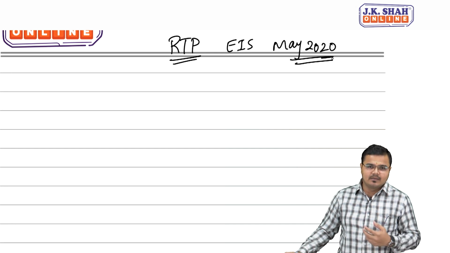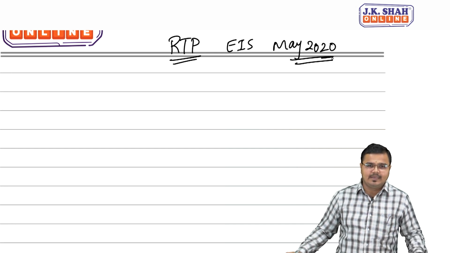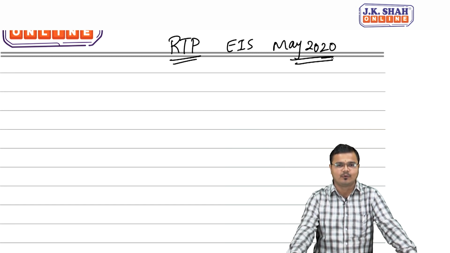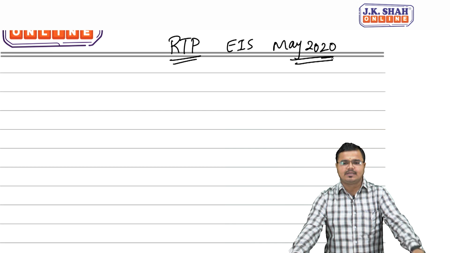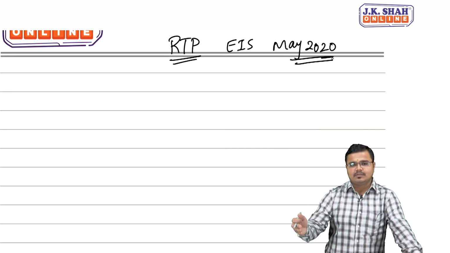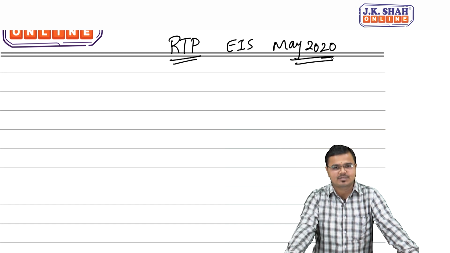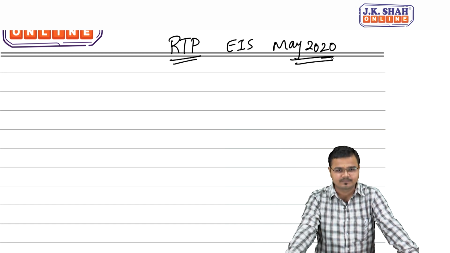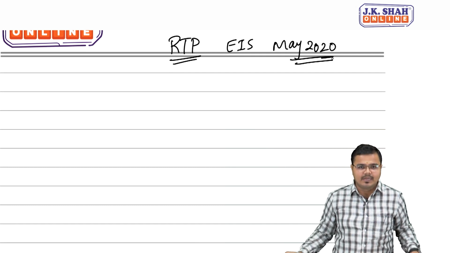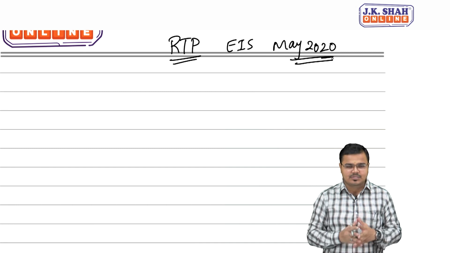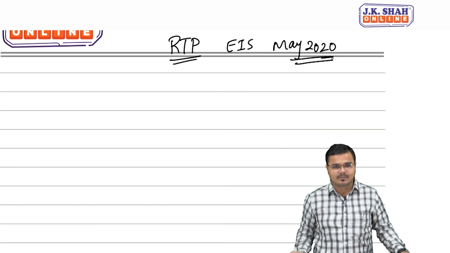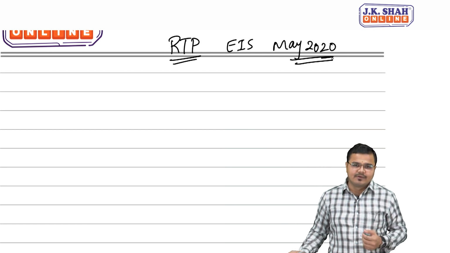If you check the RTP of May 2018, the institute asked one question in chapter number 4, diagrammatic representation of e-commerce transactions. The same question they asked in the May 18 examination also, for 8 marks. Similarly, in the November RTP they also asked a certain question, and the same question became part of your actual question paper.